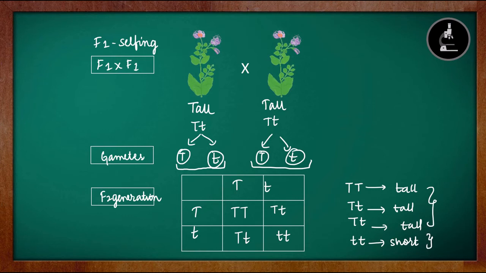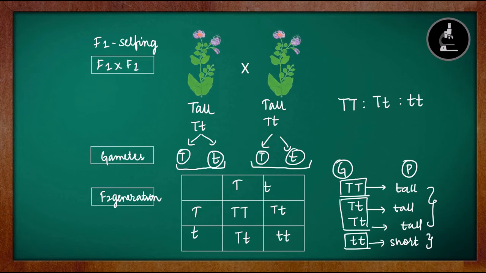These are possibilities; many plants will be grown. So the ratio we are getting here: this is the genotype and this is the phenotype. If we look at the genotypes, capital T capital T is one genotype, capital T small t is another genotype, and small t small t is another. So there are 3 genotypes: capital T capital T, capital T small t, and small t small t. How many capital T capital T are there? 1. How many capital T small t? 2. How many small t small t? 1. So 1:2:1 is the genotypic ratio.